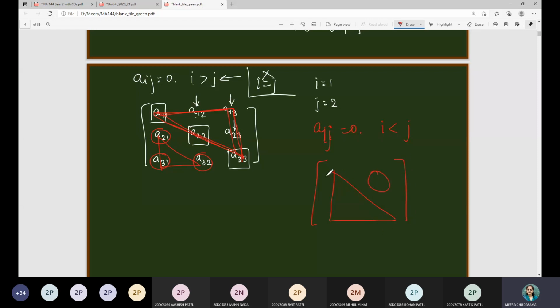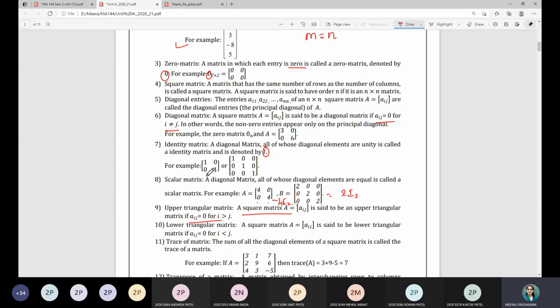Means you can say that in that case, triangular is formed at the lower part of the matrix, therefore such matrices are called the lower triangular matrix. Here, these two are the definitions.